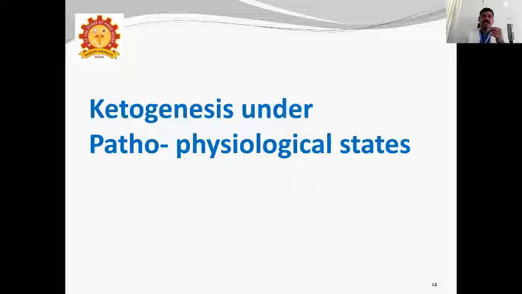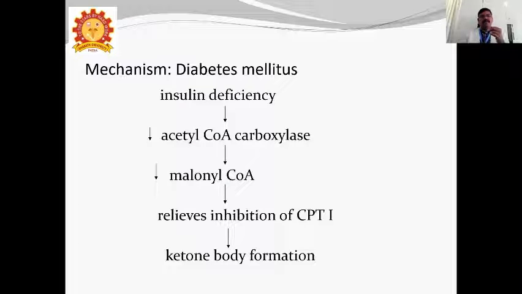So, ketogenesis under pathophysiological states. First, the mechanism in diabetes mellitus. In diabetes mellitus, you have to know there are 2 things. One is insulin resistance: insulin will be available in the blood, but the organs do not utilize it.